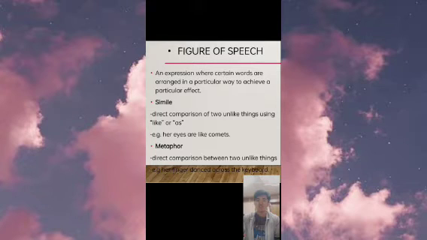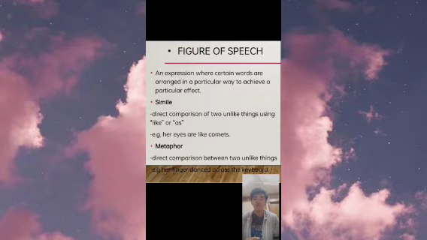We have the alliteration, antithesis, apostrophe, circumlocution, epigram, euphemism, hyperbole, irony, litotes, metaphor, metonymy, onomatopoeia, oxymoron, paradox, personification, pleonasm, pun, simile, synecdoche, and understatement.